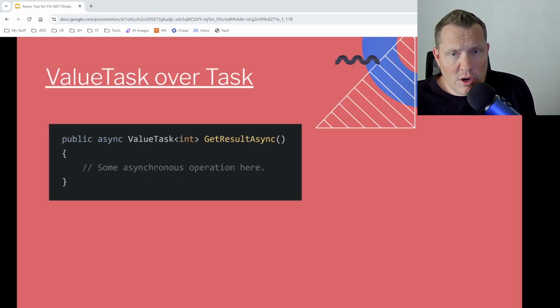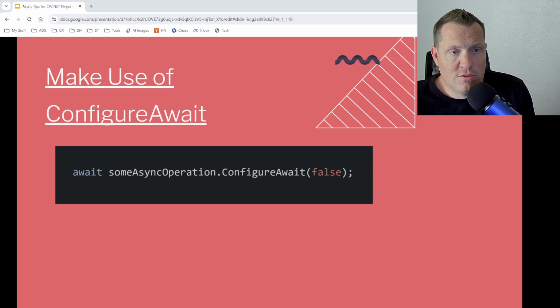Now, we also want to use ValueTask over just a regular Task. ValueTask is a streamlined and efficient cousin of Task. It is a lightweight structure that uses less memory for operations that are completely synchronous most of the time. So consider using ValueTask if performance benchmarks justify the optimization efforts.